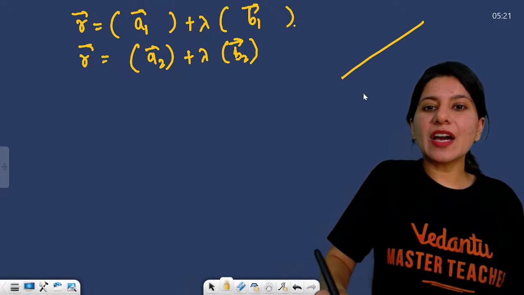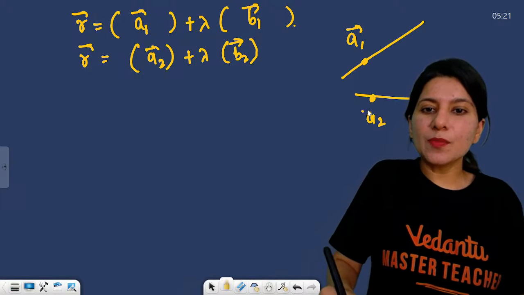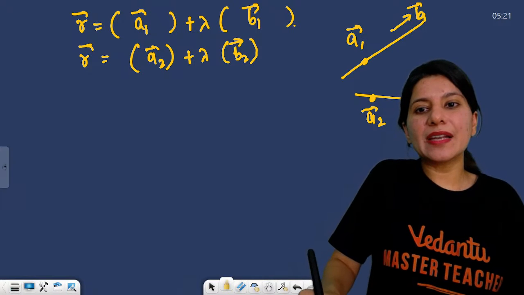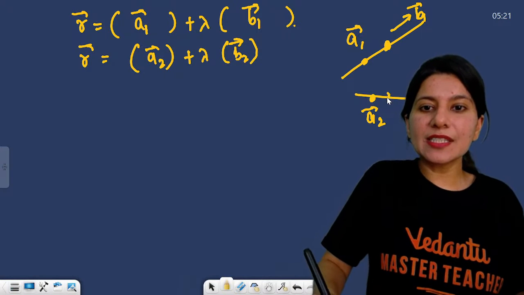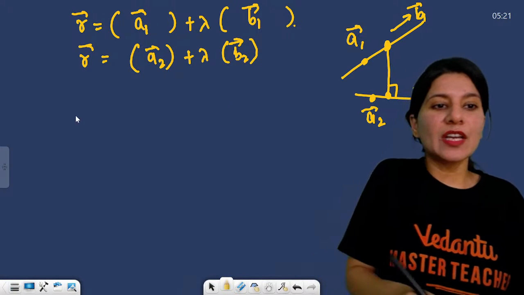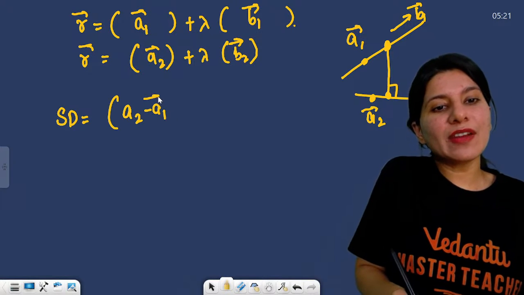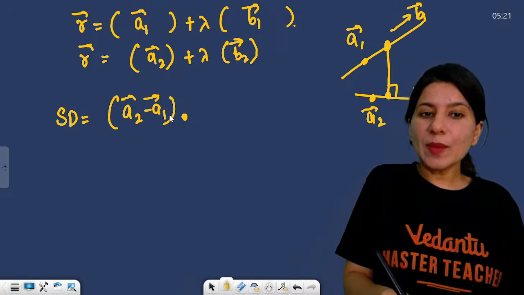You know that we are having two lines: a1 is a point on the first line, a2 is a point on the second line, b1 and b2 are the parallel vectors. We are looking for the shortest distance between these two lines. Okay. The shortest distance, who is going to tell me? The a2 minus a1 vector will be there. Definitely the shortest distance will be there.